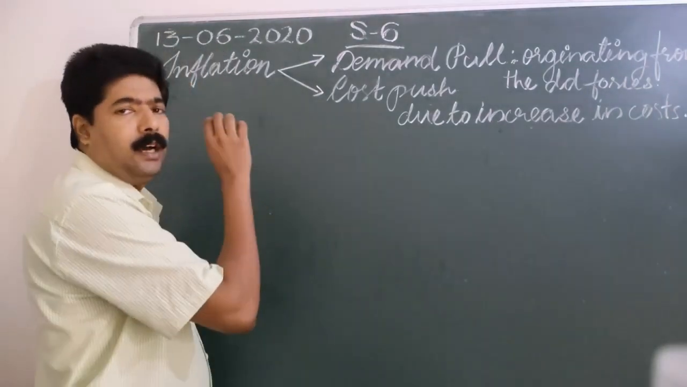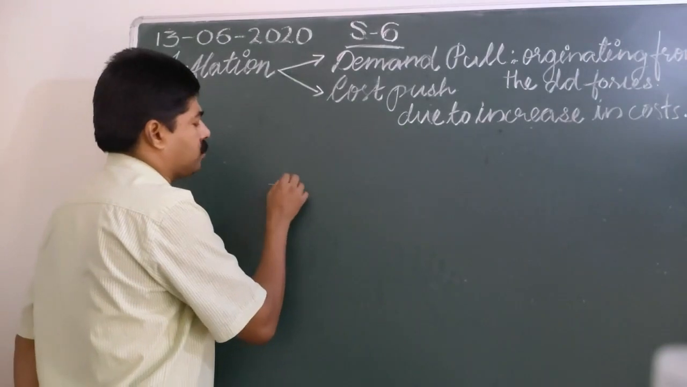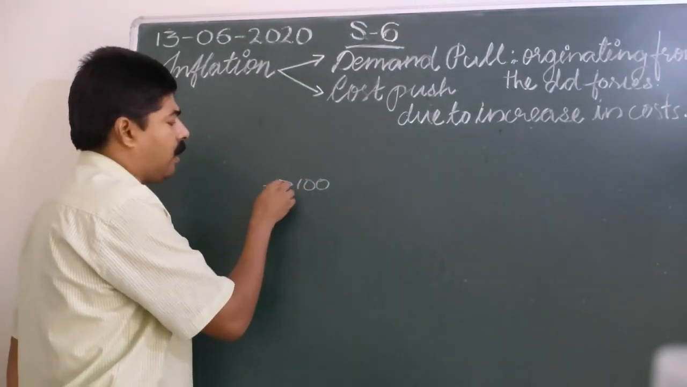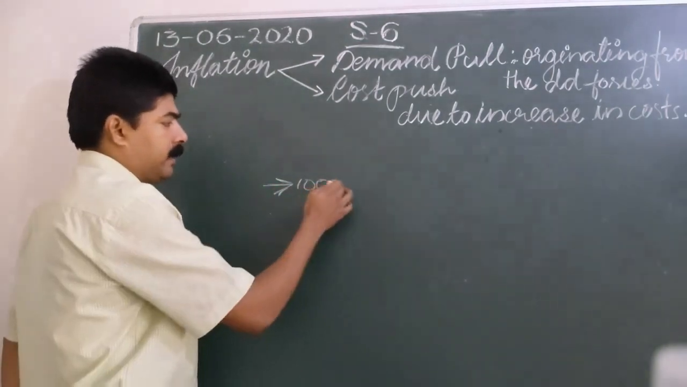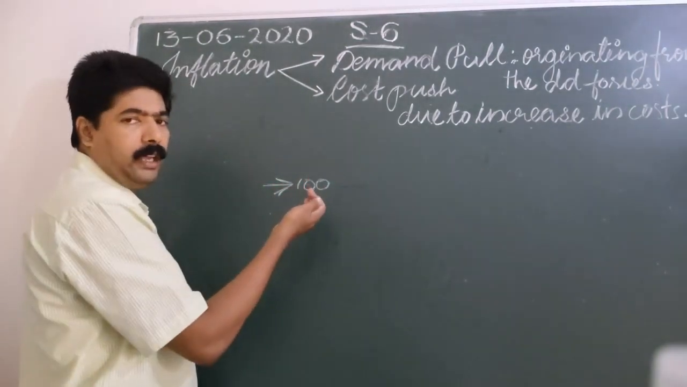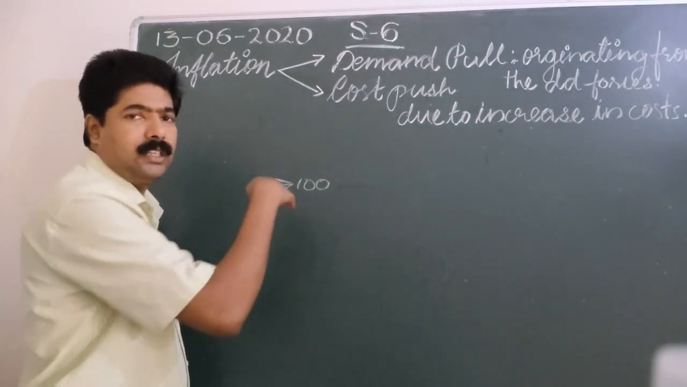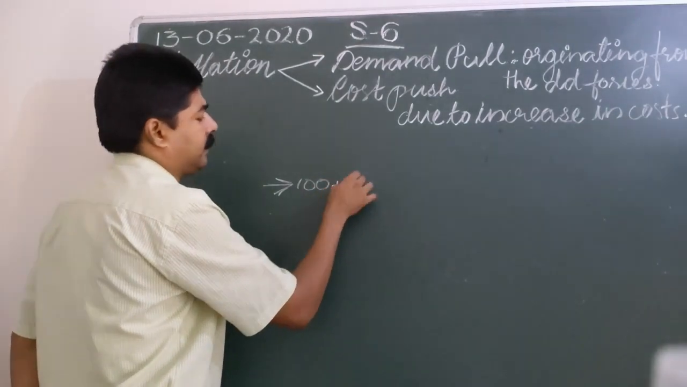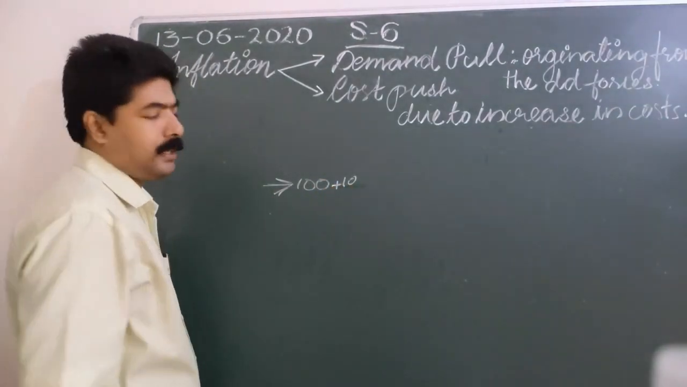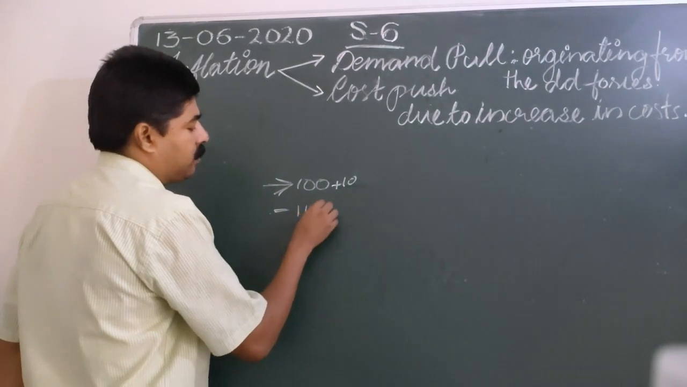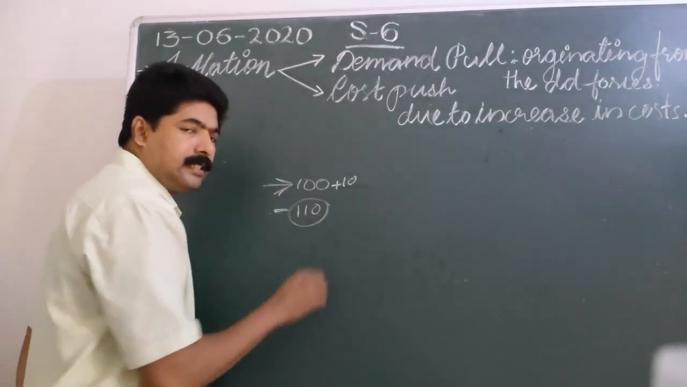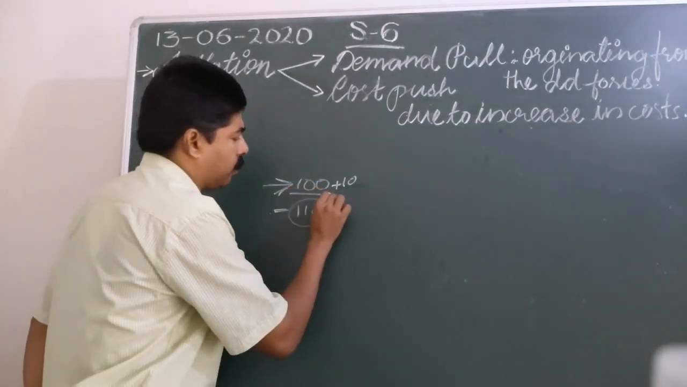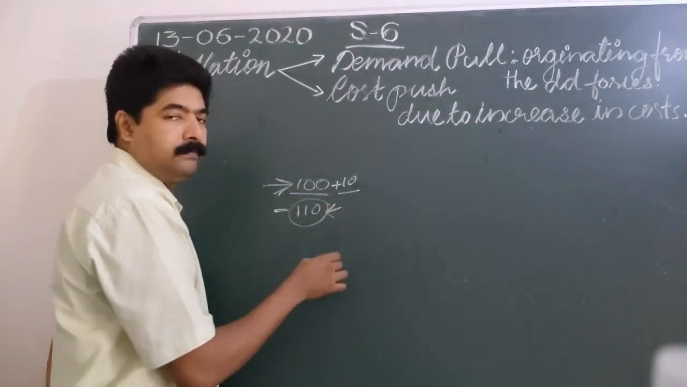Suppose to produce one commodity, the cost of production is 100 rupees, and this includes all types of costs: labor cost, land cost, factor cost, advertisement cost, whatever the cost, plus the profit. I also need to add a profit of 10 rupees. So what would be the market price of the commodity? 110 rupees. That price includes all types of cost plus my profit.